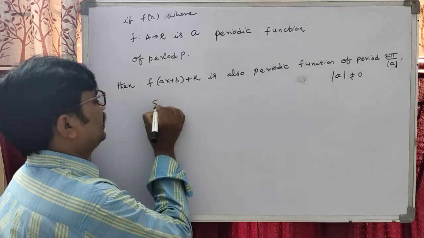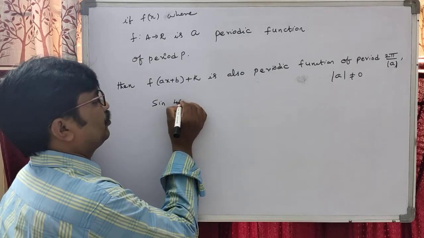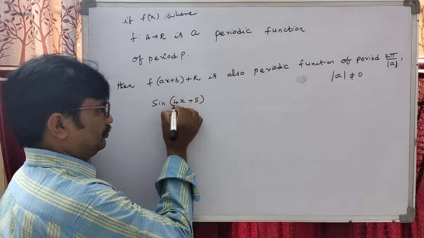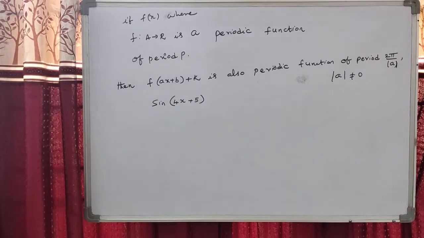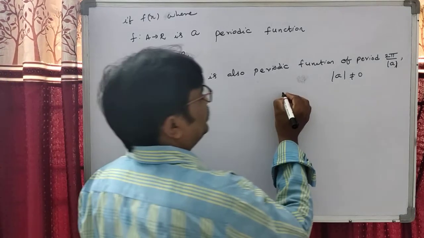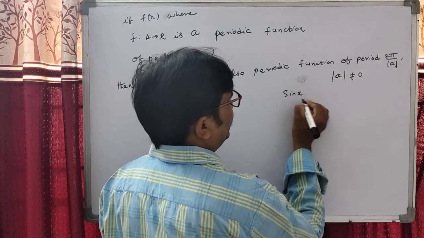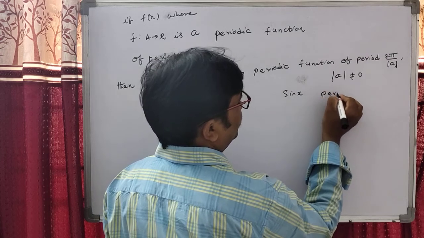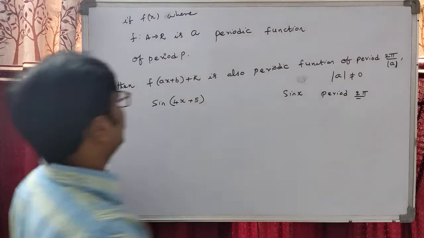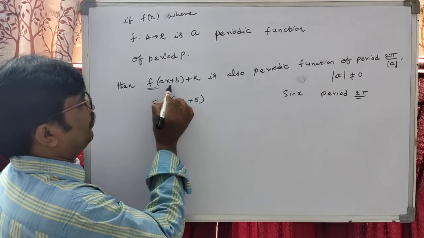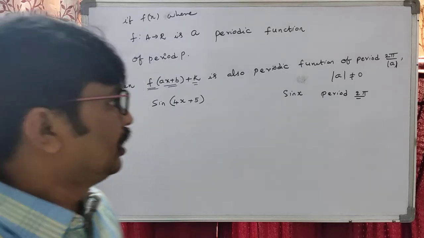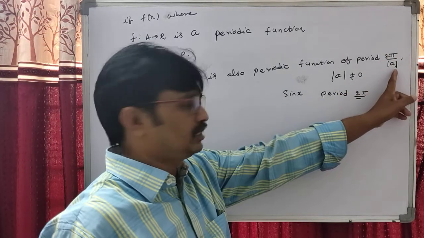My dear students, I will take one example, sine of 4x plus 5. We know that sin x has the period 2 pi, but by the formula we just discussed, f of ax plus b plus k is also periodic with period 2 pi by modulus of a.